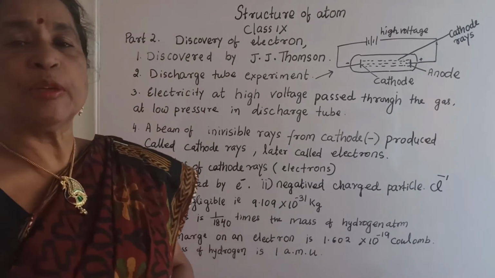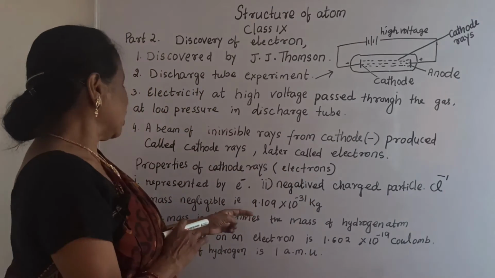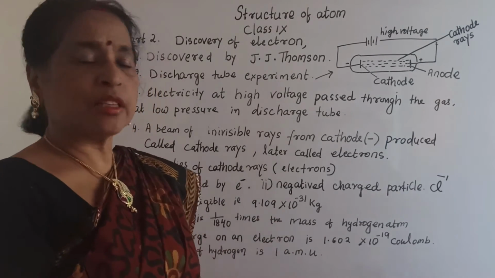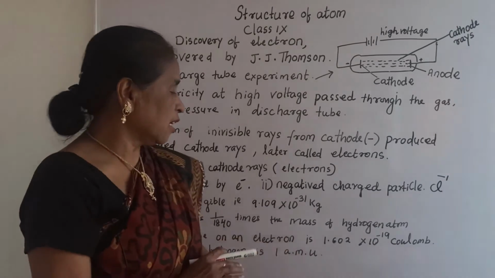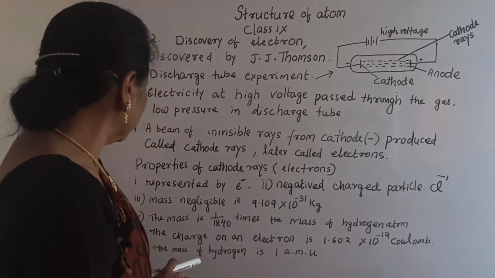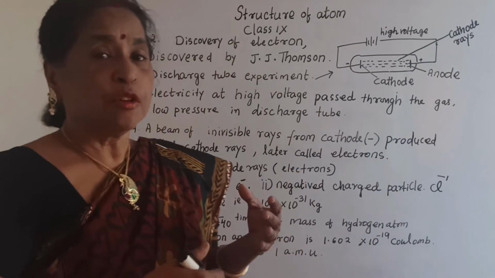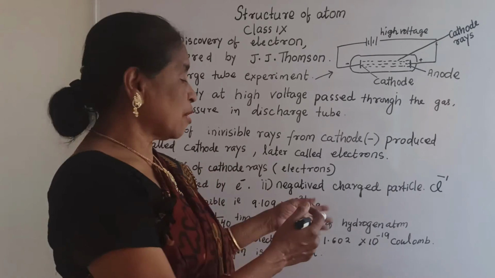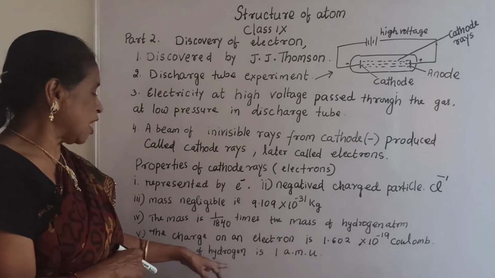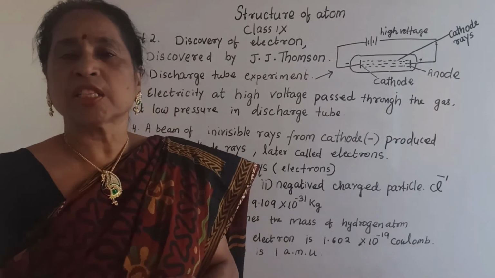1.602 times 10 to the power -19. You should remember two values. One is the mass of the electron, 9.109 times 10 to the power -31. The other is the charge on the electron, 1.602 times 10 to the power -19 coulomb. And the mass of hydrogen, how can you express it? When I told you to compare with the mass of hydrogen, the mass of hydrogen is 1 AMU, atomic mass unit.